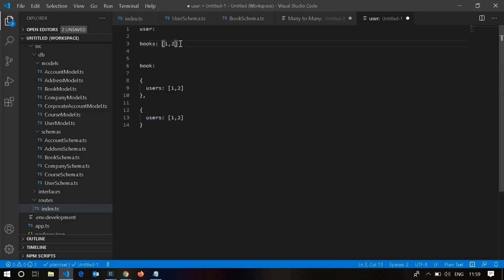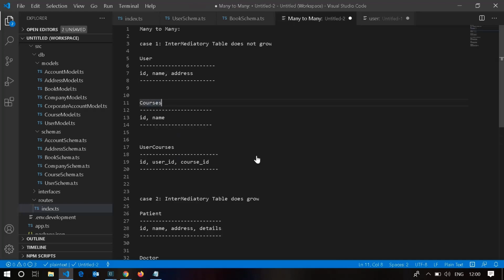Again, a single user can own multiple instances of the book. For example, there is another user who can also own the second book, and also the third book. Here 2 is common. So in this way, this is how a many to many relation works.